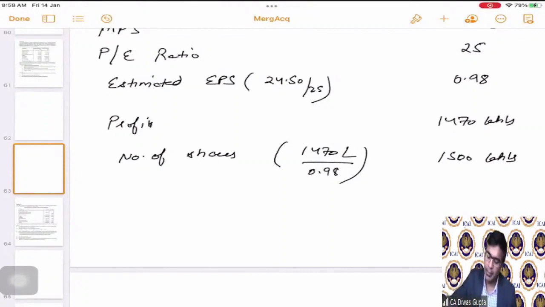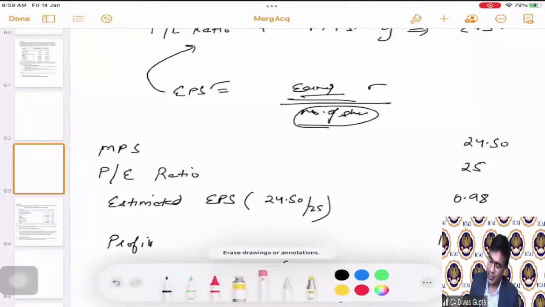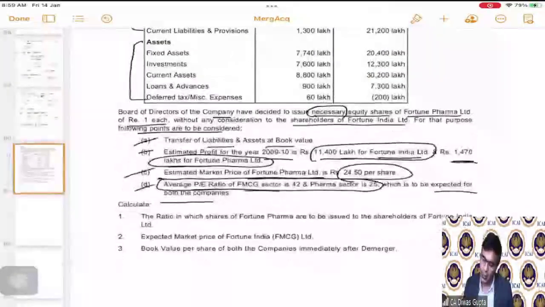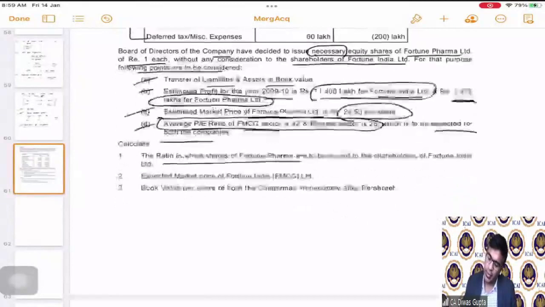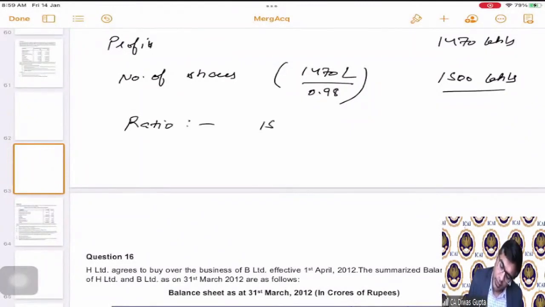Okay, so the number of shares, it says that 1470 lakhs divided by 0.98 is actually 1500 lakhs. Correct? That means the swap ratio, or not the swap ratio would not be the right word, but the ratio in which, because the question one was what? The ratio in which the shares are to be issued. Correct? So the ratio becomes 1500 divided by 3000 lakhs.